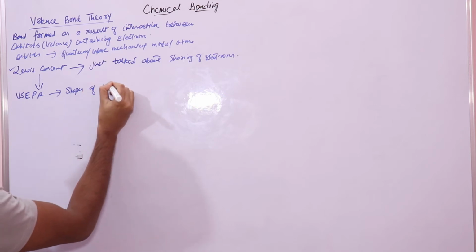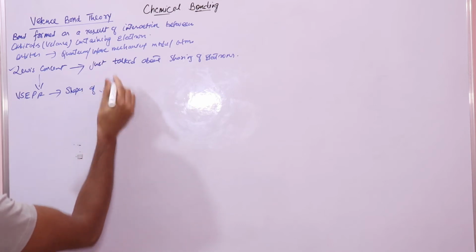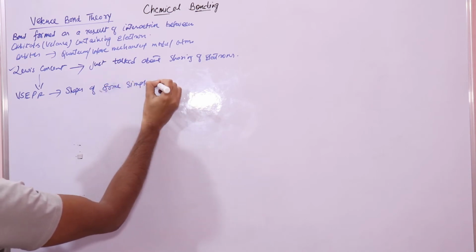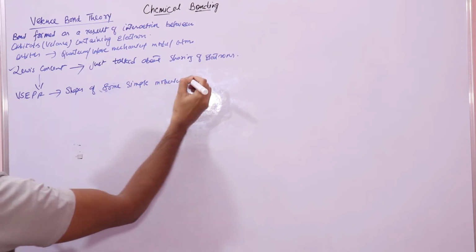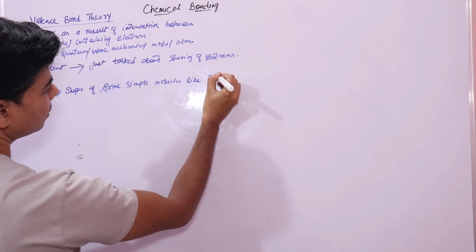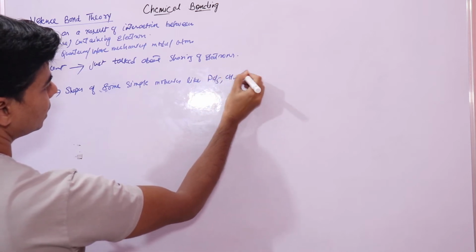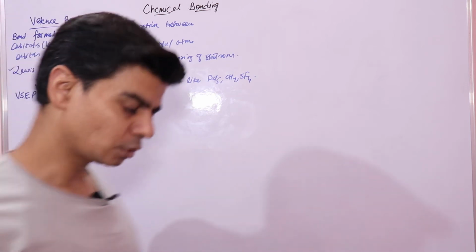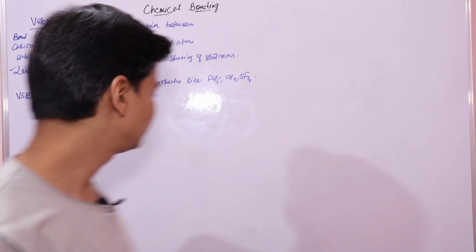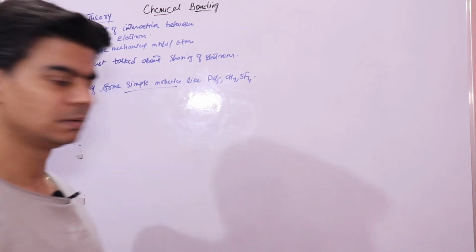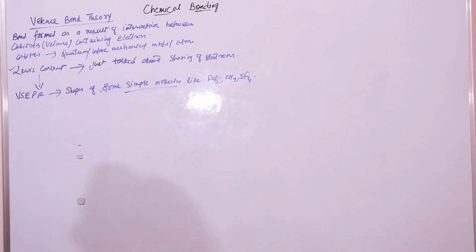It told us about the shapes of some simple molecules, right? Simple molecules like PCl5, methane, SF4, all these molecules we did in the previous video lecture. Now it could not explain the shapes of some complicated molecules. It explained the shapes of only simple molecules, so this was its limitation. This is one of the limitations of VSEPR theory.